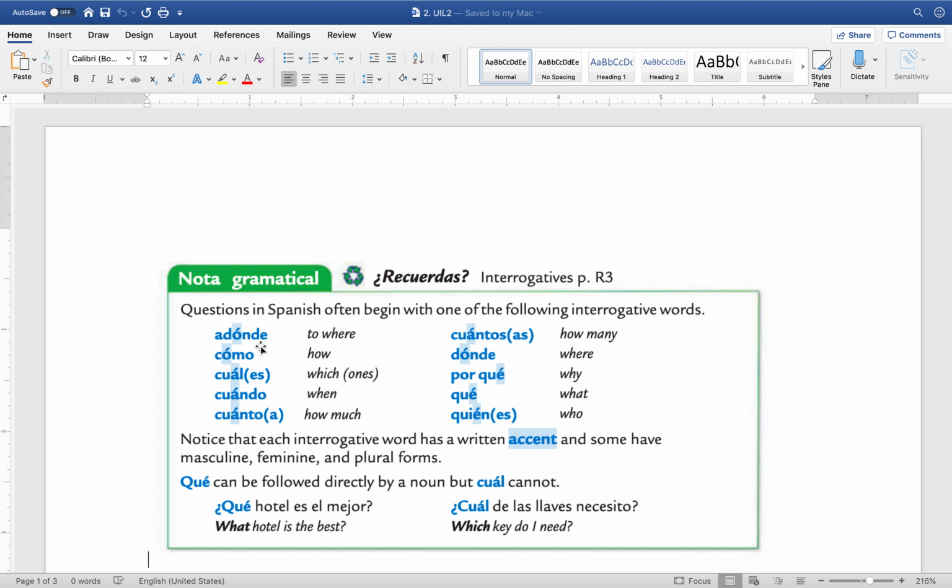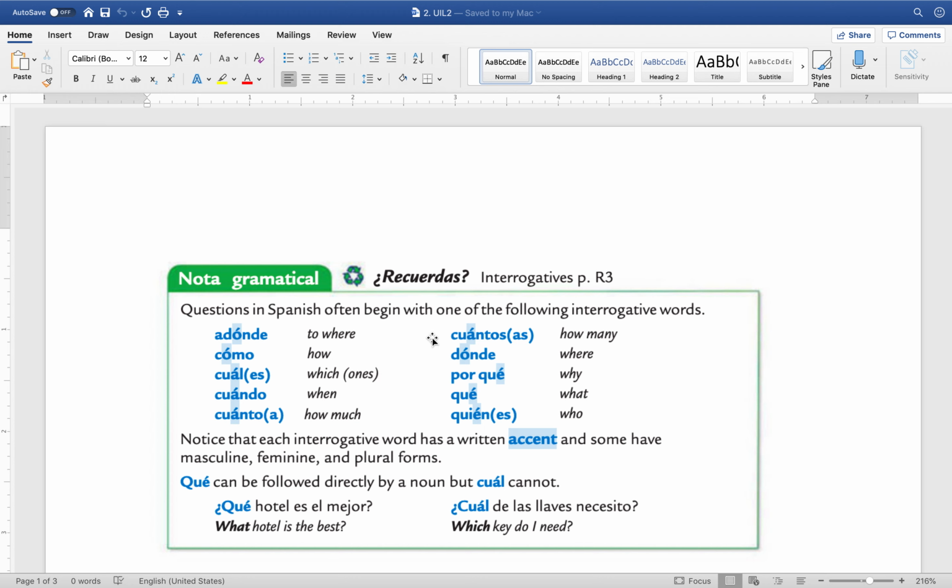Okay, so we have dónde, cómo, cuál o cuáles. Depends. Cuáles is more than one and cuál just one. For example, ¿cuáles son sus nombres? In Spanish, when you ask somebody what is your name, you use cuál. If you're asking a bunch of people what their names are, then you have to use cuáles.